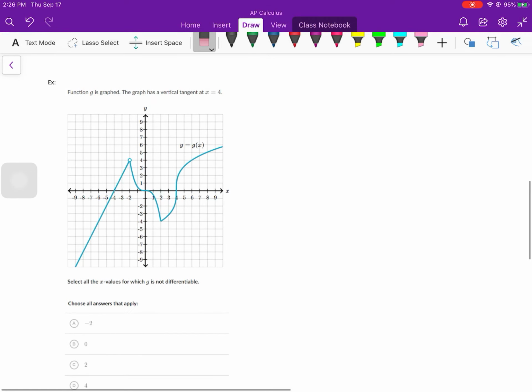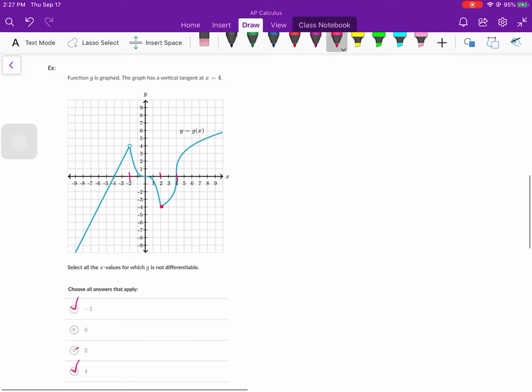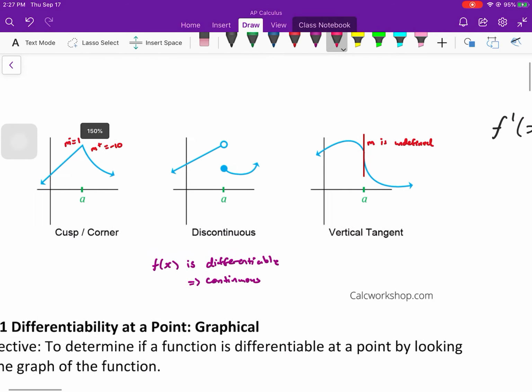negative 2, it's not continuous, so it's not differentiable. 0 is fine. I think I threw this in there so you can see that. That is fine, but what is not fine is at 4, that's the vertical tangent there. And I think they'll tell you that there's a vertical tangent just because sometimes it might look like there's a vertical tangent, but there isn't. So usually it'll be specified in the problem. So there is a vertical tangent at 4. There's discontinuity at -2. And then also look at 2. That is a corner/cusp. So that one is also not differentiable. And that's the idea. We're really just looking for these 3 things.